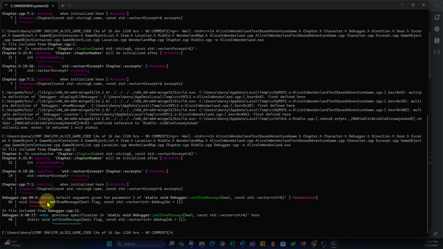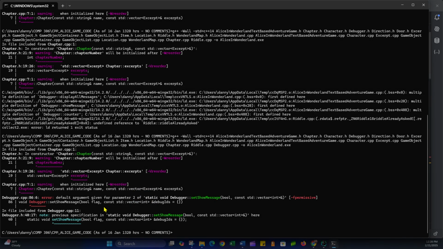But now the error that we have is default argument given for parameter 2 of static void debugger set show message. So I gave a default argument, obviously, for the second parameter, which I'll take a look at. In set show message, the second parameter is a vector of type int, debug IDs, and I've given it a default argument, empty initialization, which would initialize it using the default values. So we'll see. I'm not sure why I gave that. Well, I guess probably to start the ID off with empty.